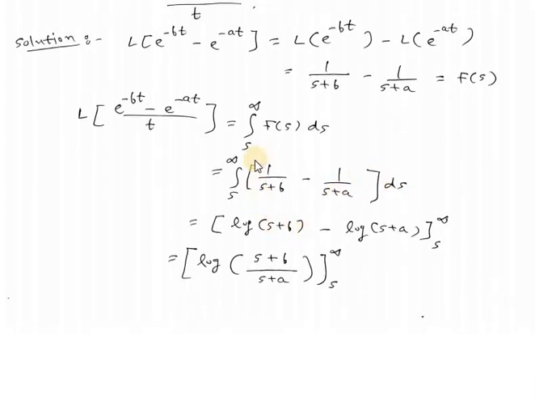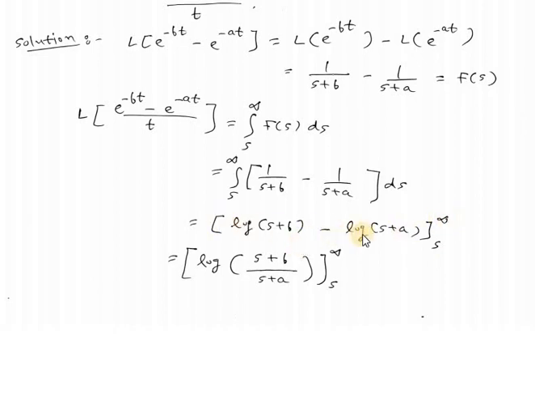Now integration of 1 divided by s plus b with respect to s will be log (s plus b), because here we have used the formula that integration of f dash x divided by f of x is log f of x. Same way here, integration of 1 divided by s plus a will be log (s plus a). Here again we have used the same formula, and the limit will be from s to infinity.